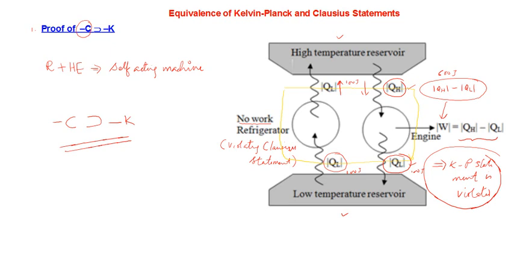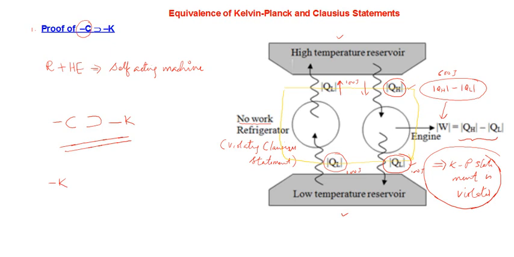So now we will use the same argumentative technique to prove the reverse of the fact. What will be the reverse? We assume that the Kelvin-Planck statement is violated, meaning the heat engine is not perfect or is violating the rule. Then we will show that it implies the violation of the Clausius statement. This is our next step. I think we will be able to complete that in the same manner, with the same logic. You can do it, you can write, but I am doing it for the time being.